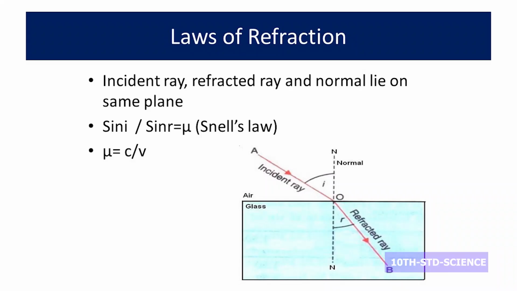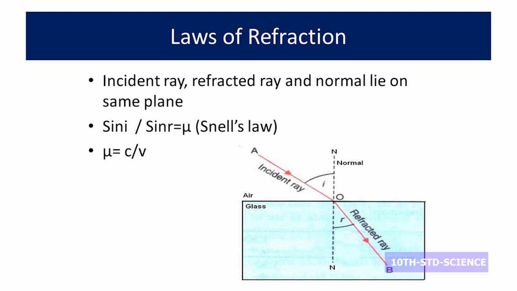Now refraction is another phenomenon by which light enters from one medium to another. First the light travels in one medium, then it enters into another medium. While entering the other medium, it changes its path, slightly bending or moving away from the normal. Here there are three lines, namely the incident ray, the refracted ray, and the normal.